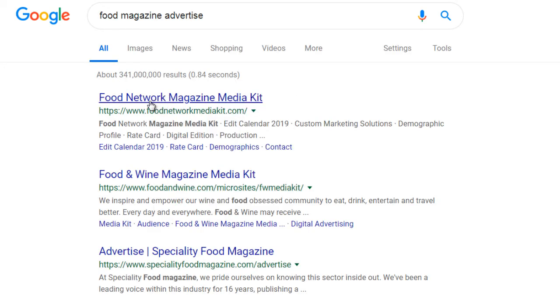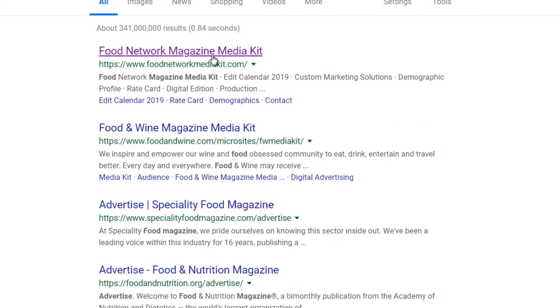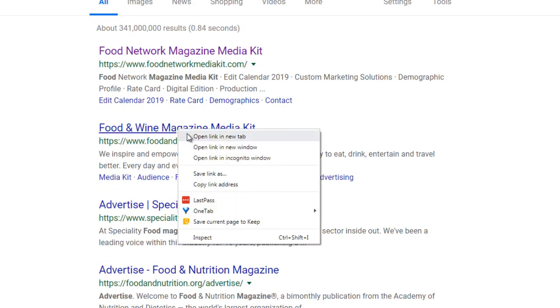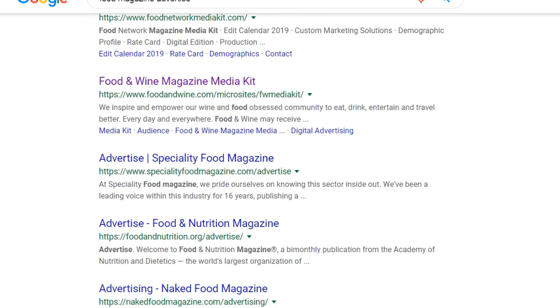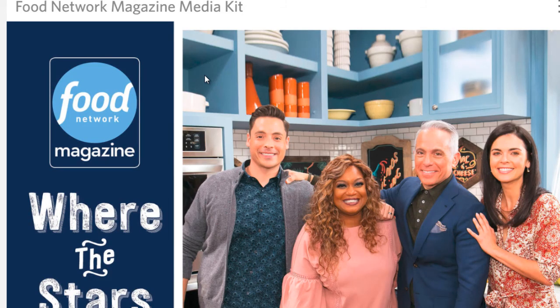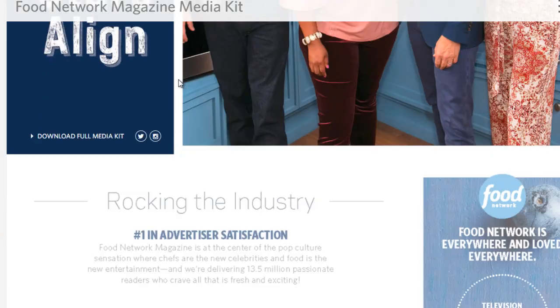So for example, the Food Network magazine media kit, the Food and Wine magazine. Bear in mind that we are not going to advertise on these networks necessarily. You can if you want to, but this will give us a better idea of the demographic.